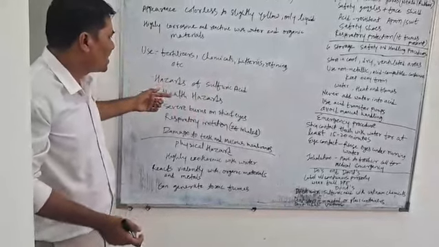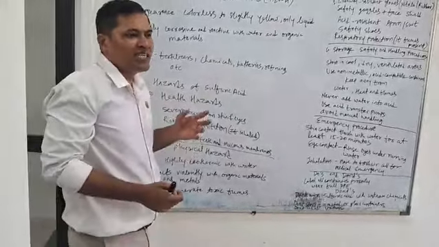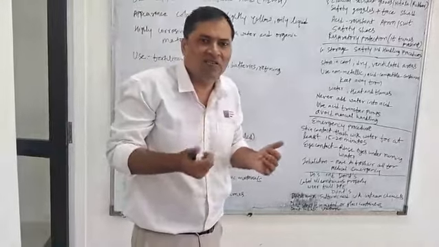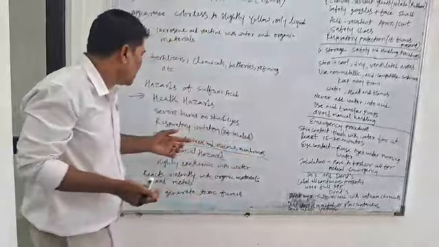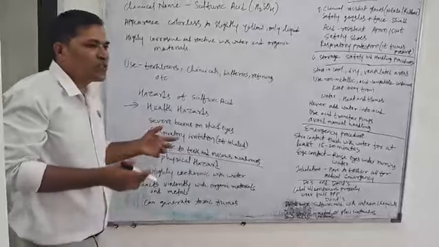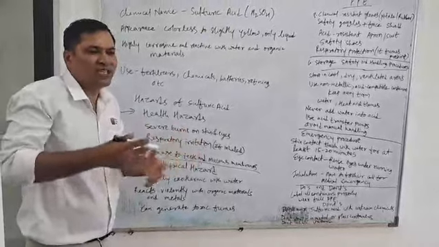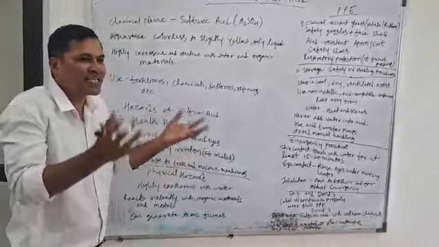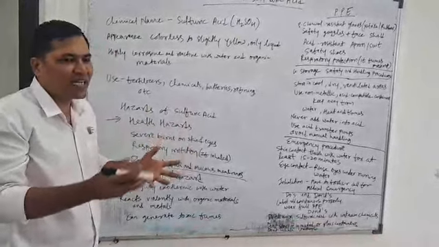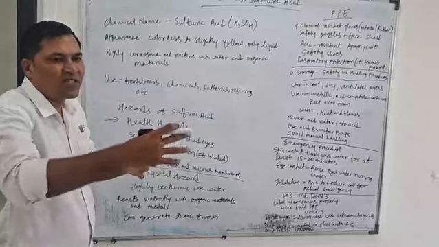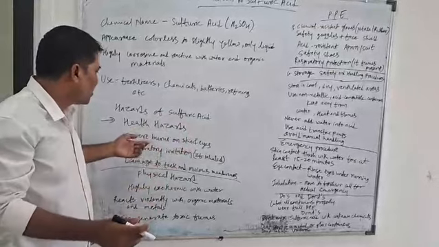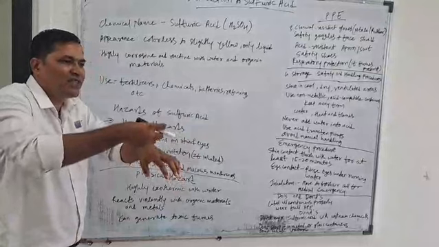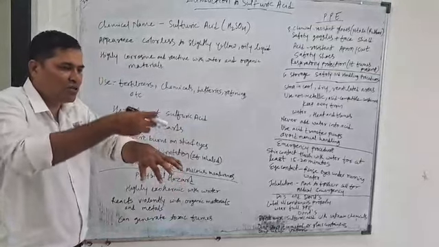Hazards of sulfuric acid. There are two types of hazard: one is called health hazard and another is called physical hazard. Workers work in the production zone where sulfuric acid is produced in plants, machinery and tanks. There are different kinds of tanks where production is going on, and workers may come in contact with the chemical on the body.